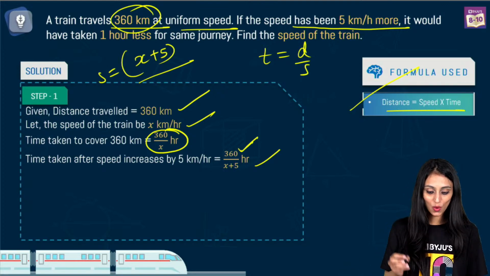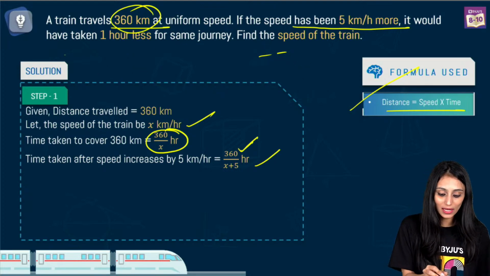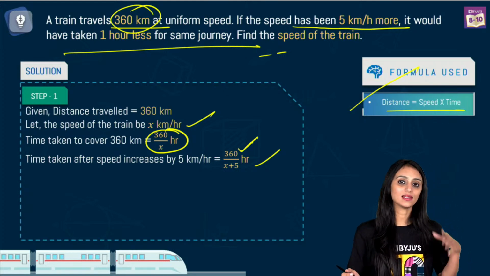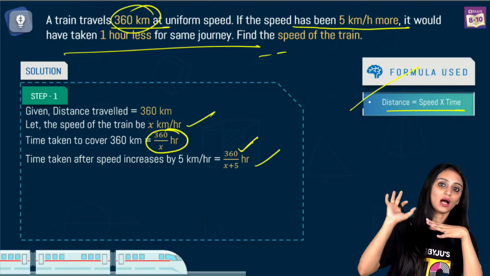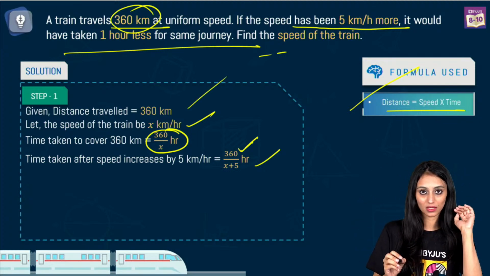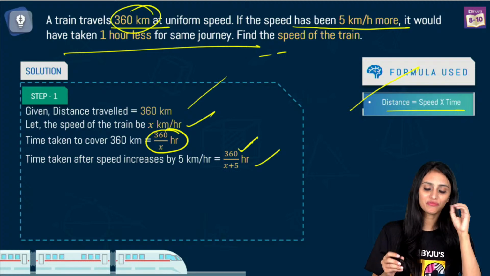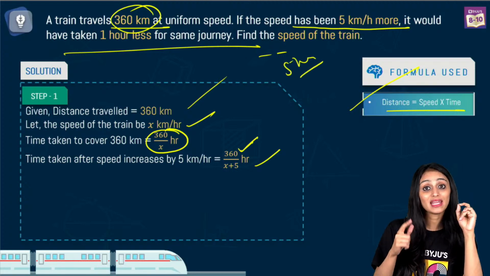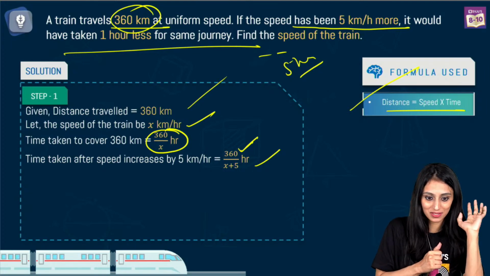Okay. So, the question says, if the train increases the speed, it will take 1 hour less for the same journey. Let's say you are traveling from Delhi to Agra, and let's suppose it is 360 kilometers. I'm moving with the same speed. If I'm moving with a speed of, let's say, 80 kilometers per hour, it will take me 5 hours. But if I increase the speed, I will definitely take less time to cover the same distance.